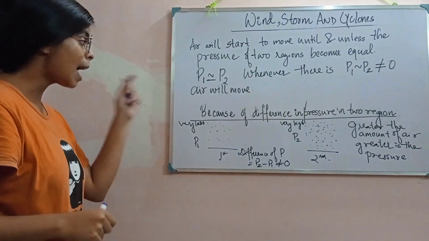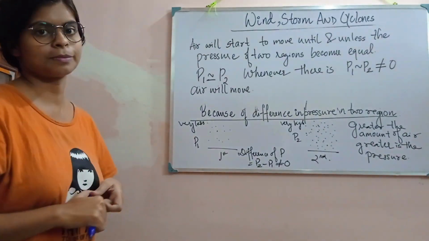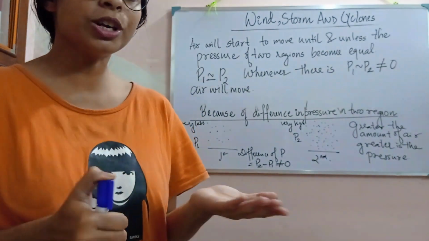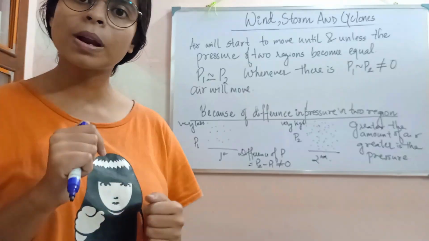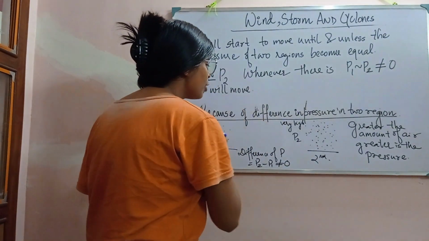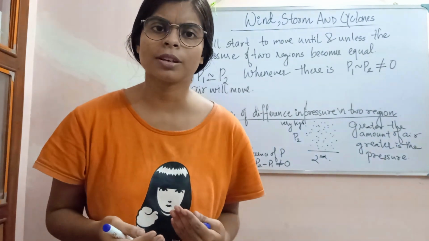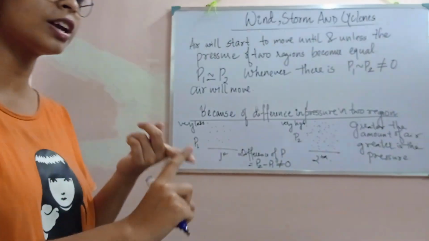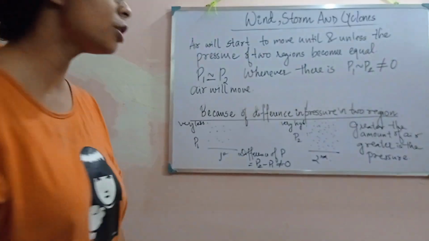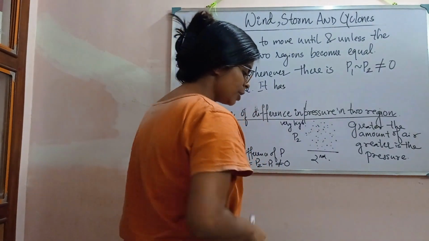So as you can see, due to the pressure difference, the air moves. But one more question is there: air will move from which region to which region? I have understood that there will be a movement of air, but is there any particular direction? Does this movement of air have a particular direction? Yes, it has a particular direction.